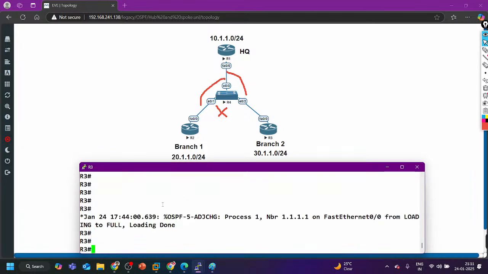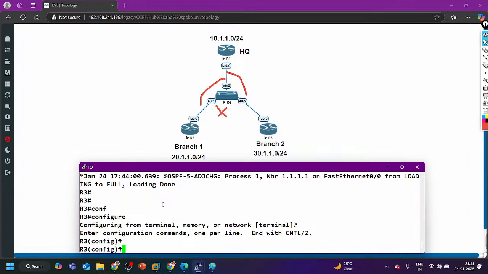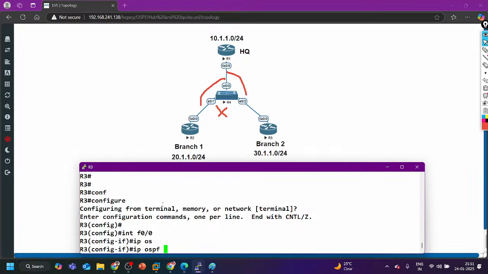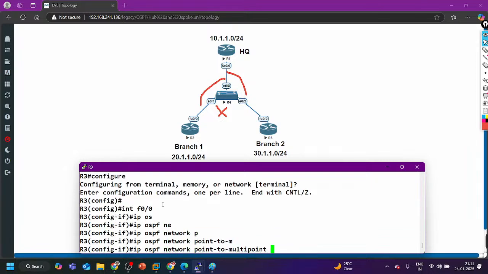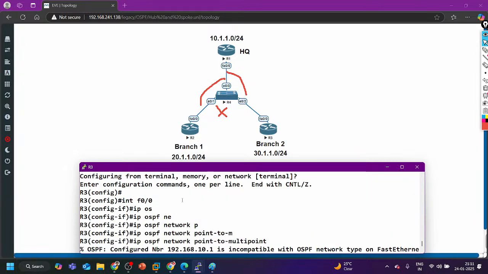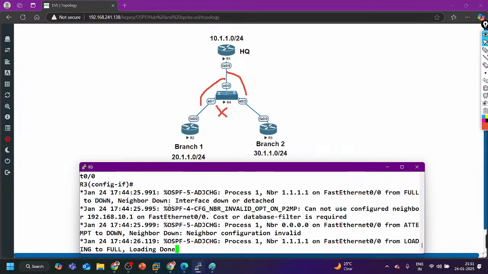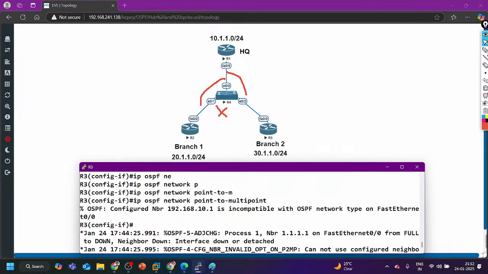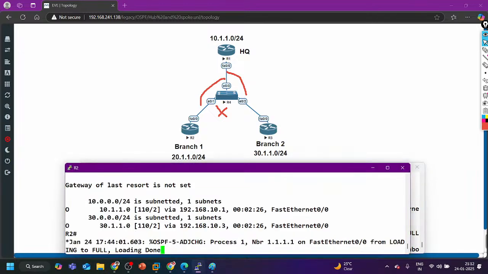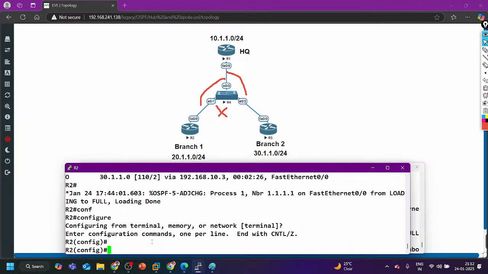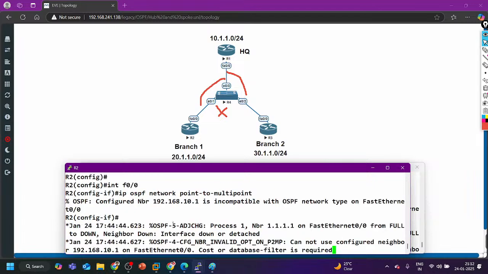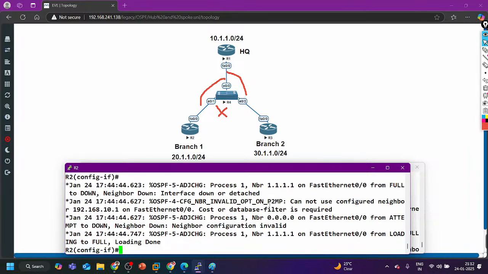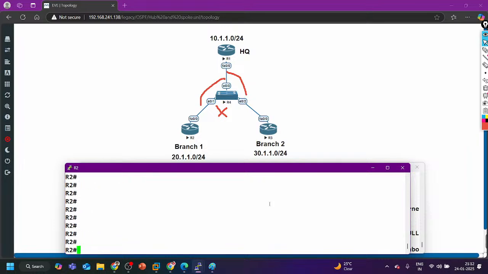On the spoke routers also you can configure point-to-multipoint: interface F0/0, IP OSPF network point-to-multipoint. Copy the command and put it on router 2 as well. Neighborship is already there, by the way. If the network type is mismatching, then sometimes the database will not be synchronized or exchanged.